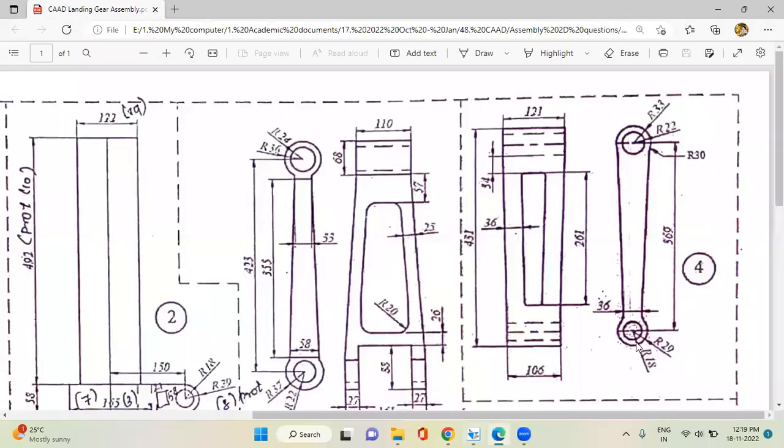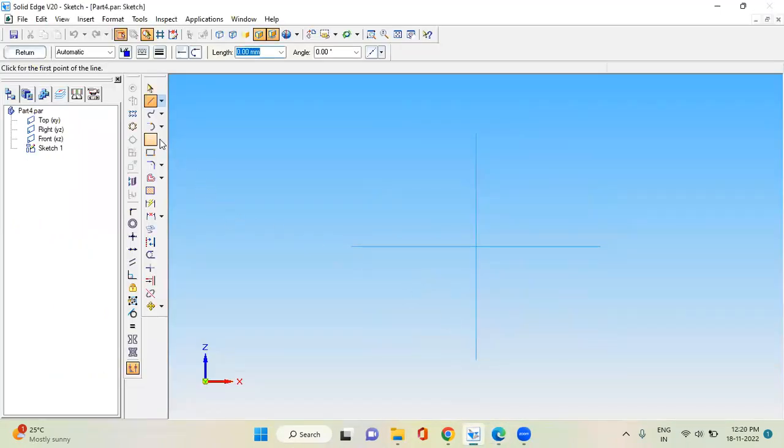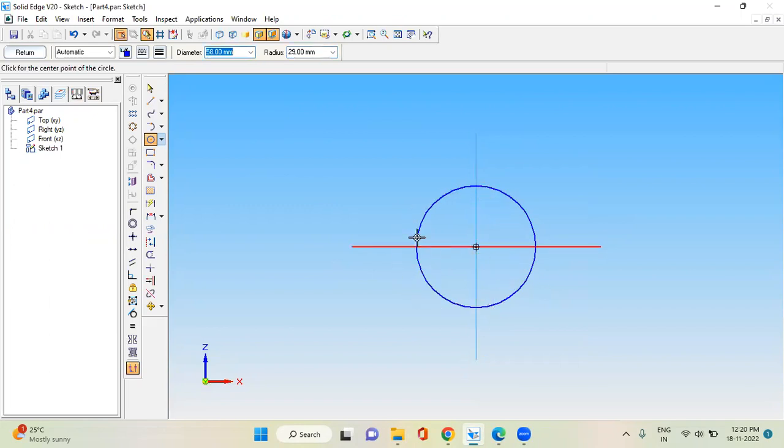Now if you see the sketch, here there are two concentric circles, radius 18 and 29. Here two concentric circles, radius 33 and 22. These two centers are separated with a distance of 369. So this much let us draw now. First draw two concentric circles, one circle with radius 29 and another circle of radius 18. Two circles.